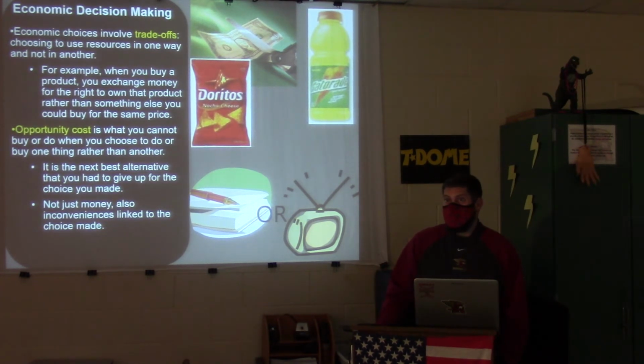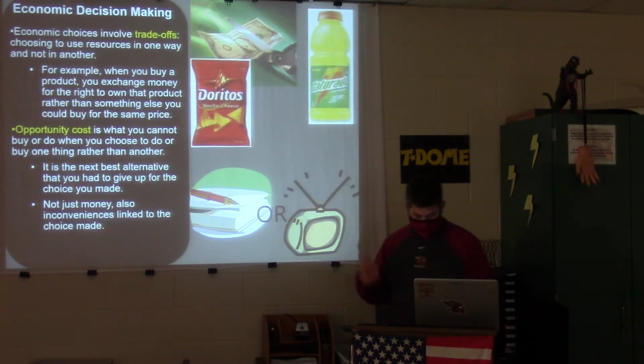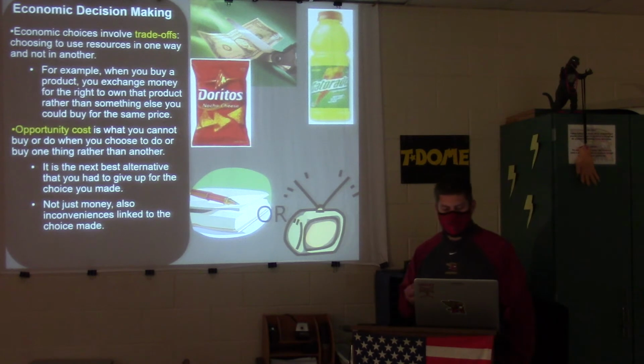I chose to buy a Nintendo Switch for my son, meaning I'm not buying a PlayStation 5 for myself. The opportunity cost is the PlayStation 5 for me. So, it is the next best alternative that you had to give up for the choice you made. That's what an opportunity cost is.